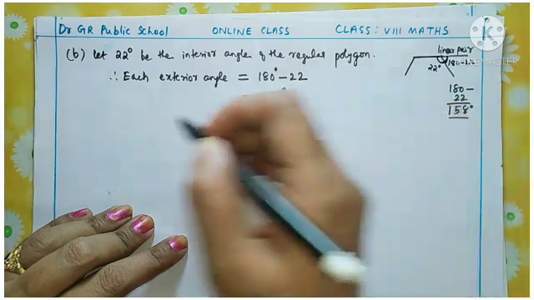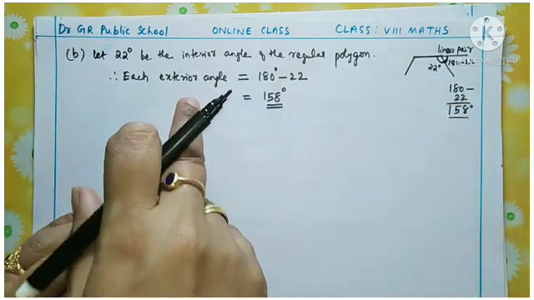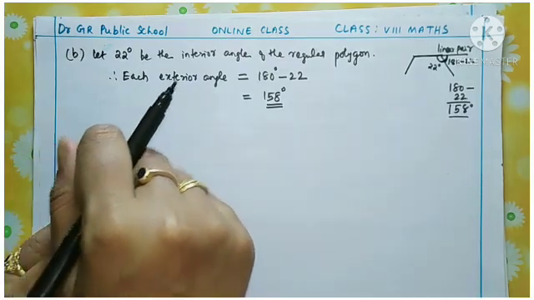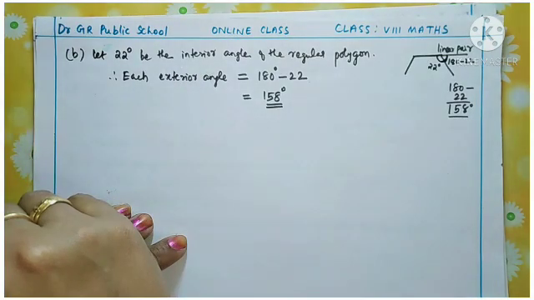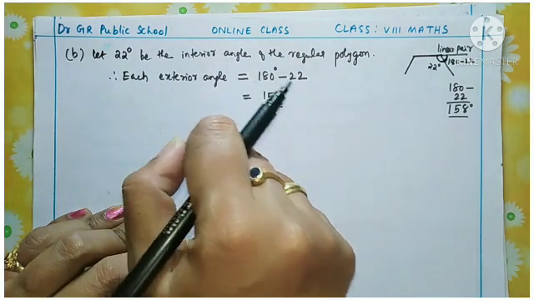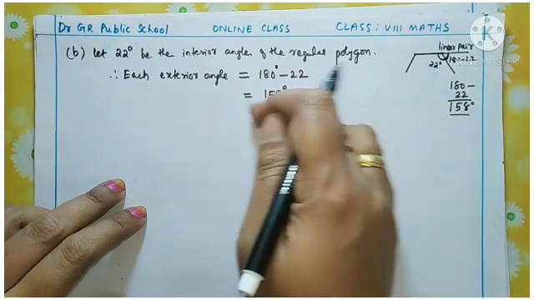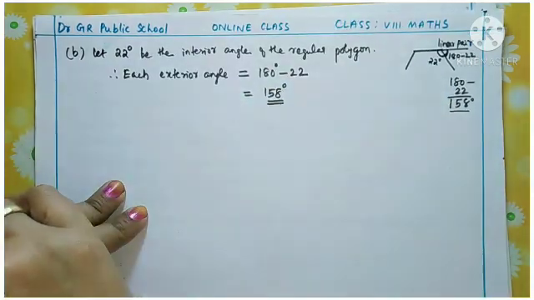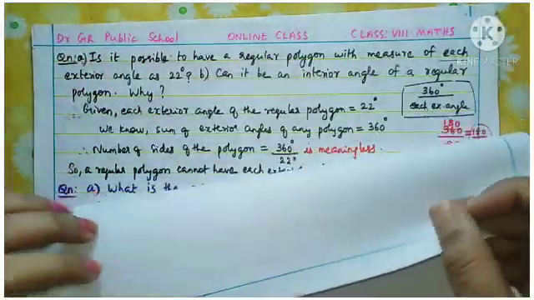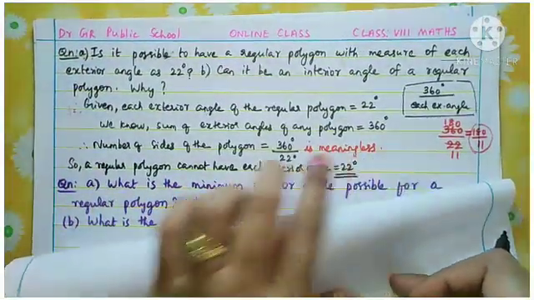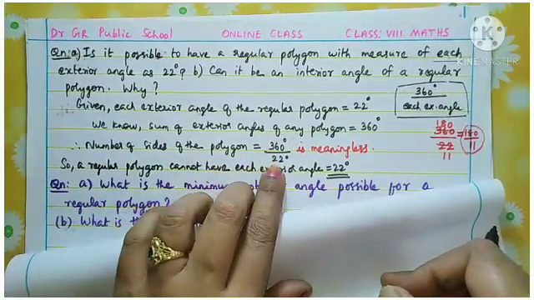Now you got each exterior angle. Now again come to the previous condition. If we need to find the number of sides of this polygon, what will we do? Like the first part, we divide the total sum of exterior angles by each exterior angle. In the first part we did the same thing. We divide 360 by each exterior angle.